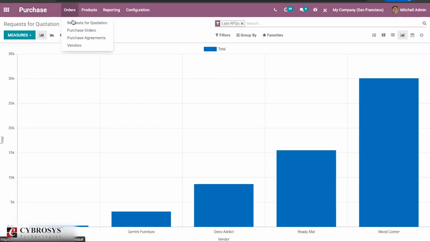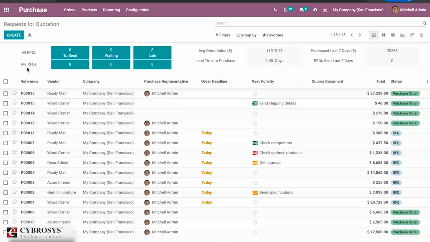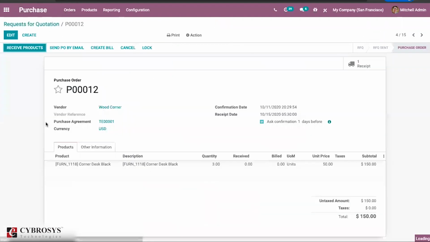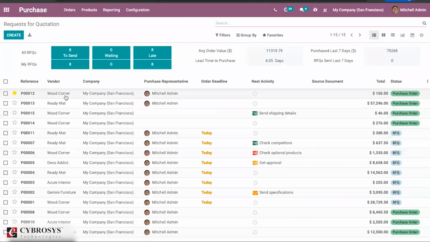And if you go to the RFQ, there is a priority widget. So normally you can just find an option here to star a particular sales order or purchase order, etc. So if you click on this one, this will be provided as high priority. So it will be listed first in your list view. This is one of the important features, because it will be very useful in the case of the purchase team if they want to give a priority for a particular order.